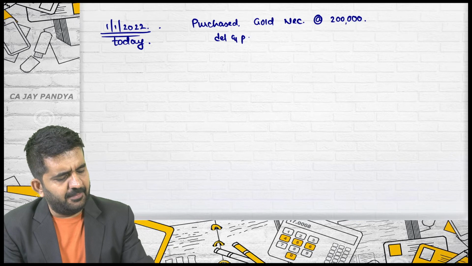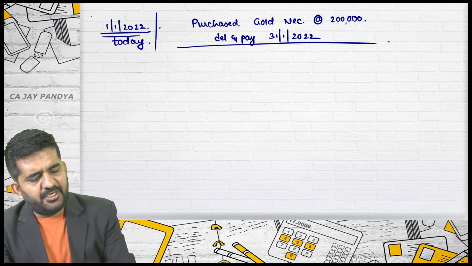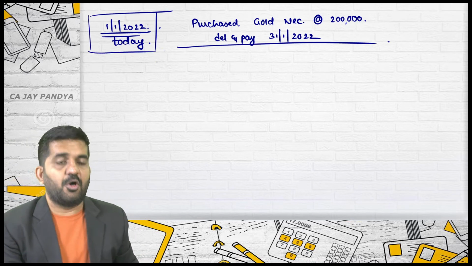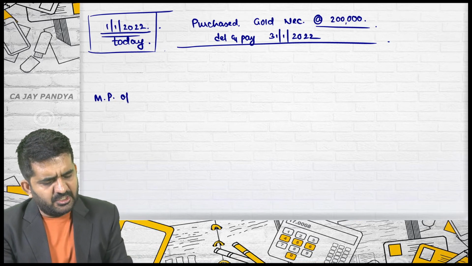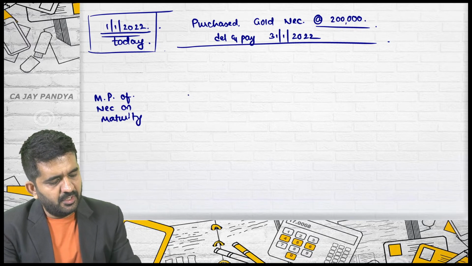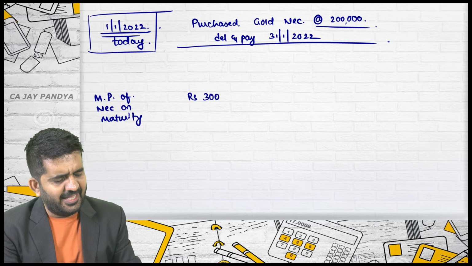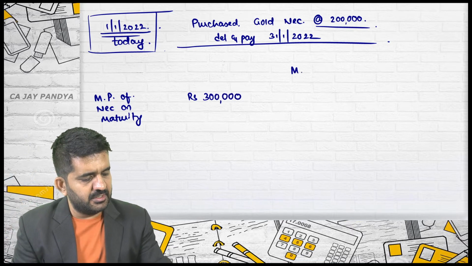Delivery and payment will be done on 31st January 2022. You have entered into the contract today. This is a forward contract? Yes. If the market price of this necklace on maturity is rupees 3 lakhs, you need to give me two answers.